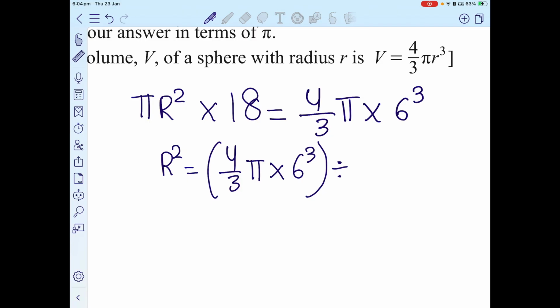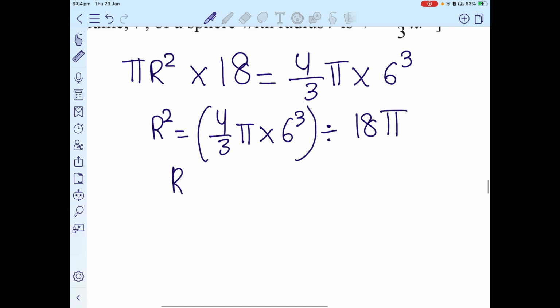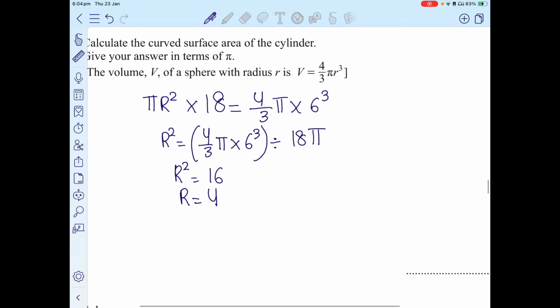18 pi, because 18 is here in 18 pi. Let r squared be on the other side. So r squared is equivalent to, use your calculator, 4 by 3 pi into 6 cubed divided by 18 pi. I would get 16. So obviously r is going to be 4. Okay, now if I know that r is 4, this is not complete.